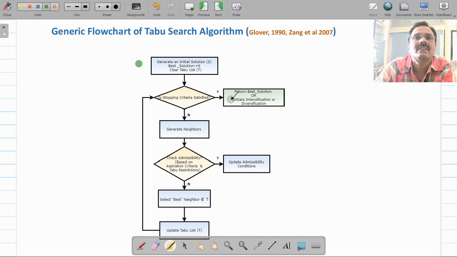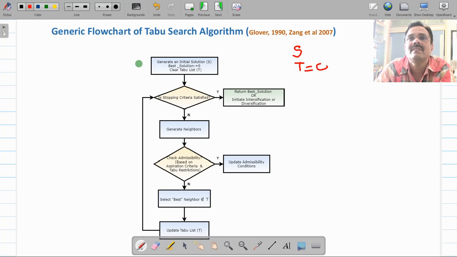The first step is you will have to start with some initial solution S. Initially, since this is your starting step, you are going to call that the best solution because you have started with this. Now there is another parameter that you have to initialize, that is T, and this T you will initialize with an empty list, because initially you will not have any node in the recently visited nodes, since so far you have not visited any node.